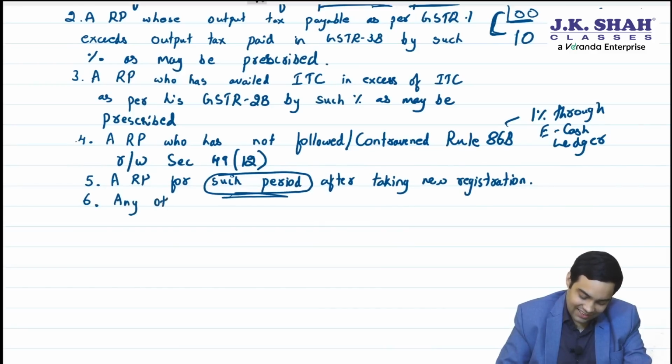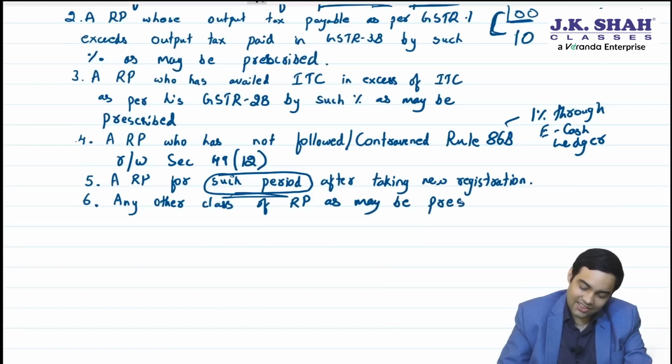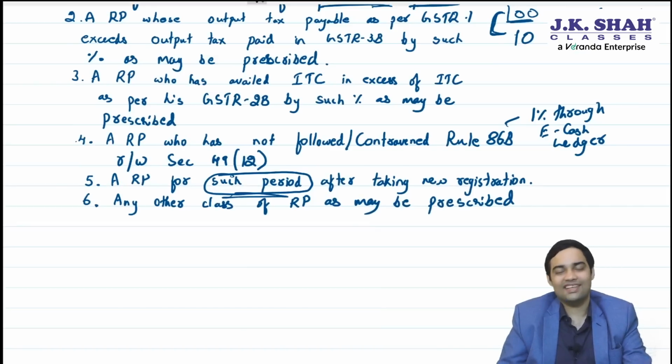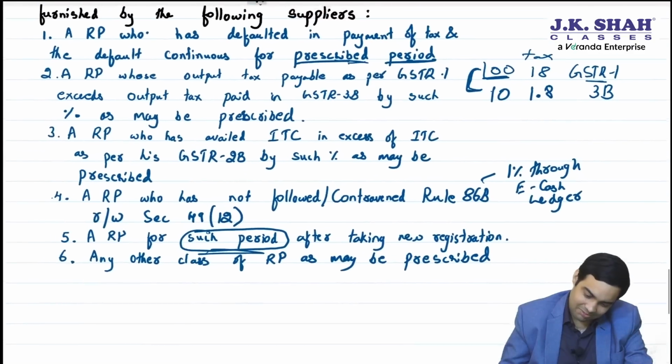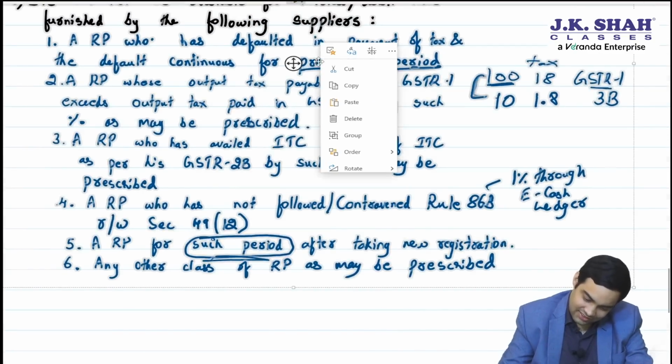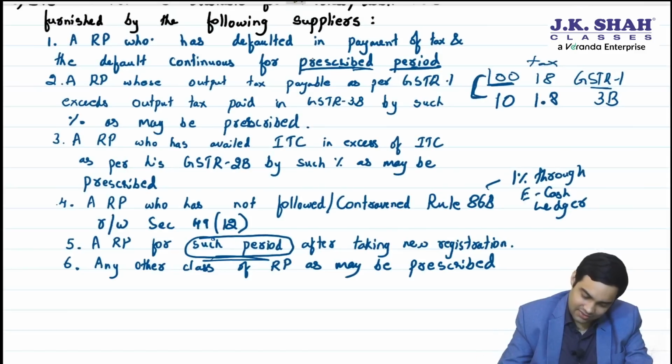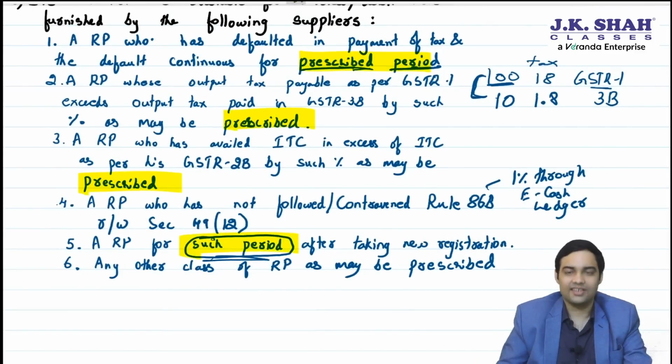Last one, any other class of registered persons as may be prescribed. After writing so much, government wants another power that it could mention others also in this. Very, very wide powers. Once this gets activated, it's going to be dangerous. At present, this is not activated because at present it is a raw provision. It says prescribed, such period. At present, it is a raw provision.